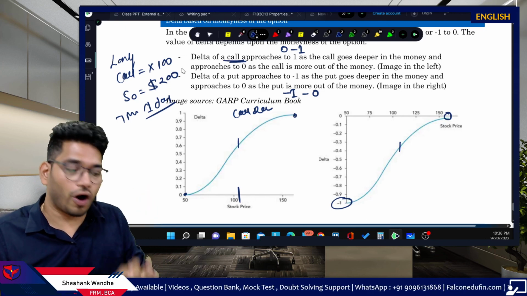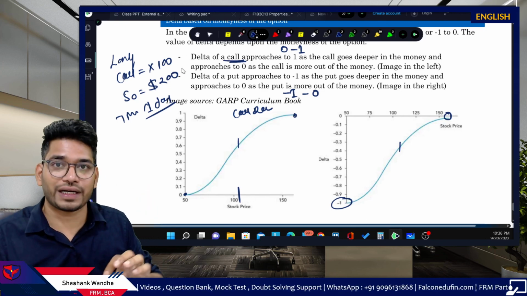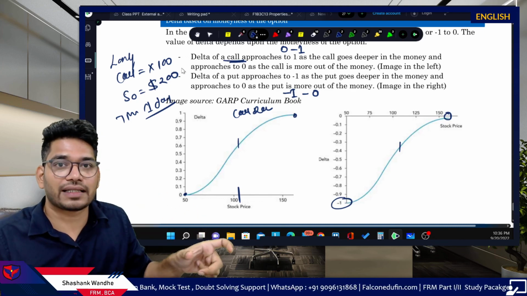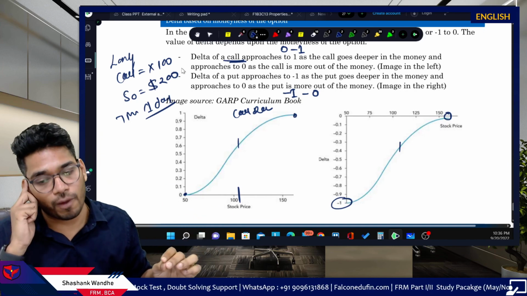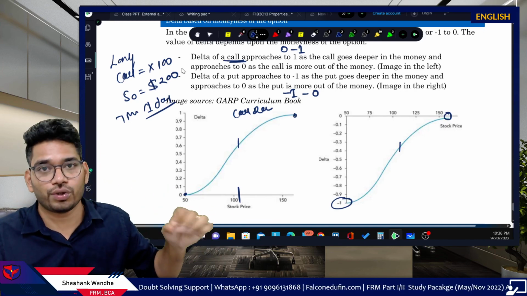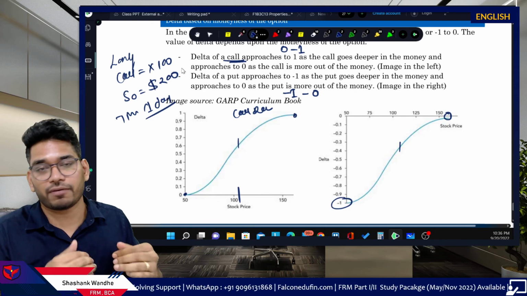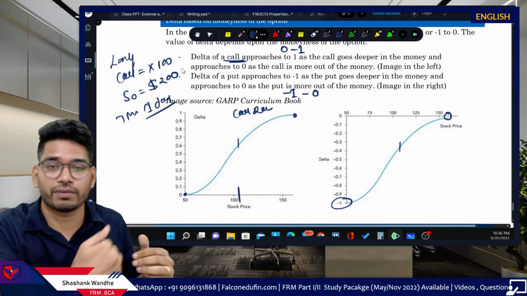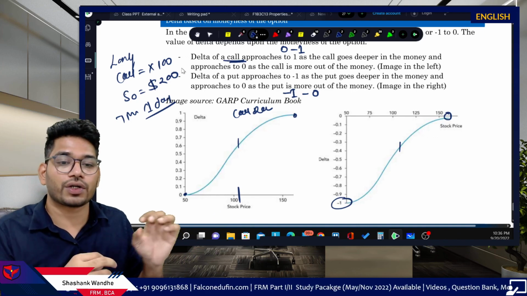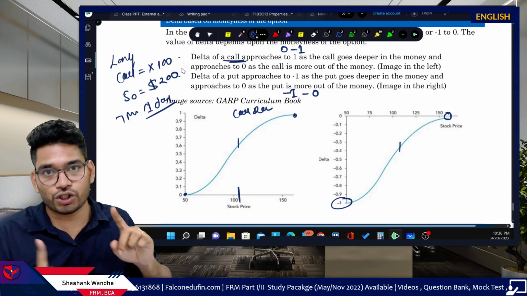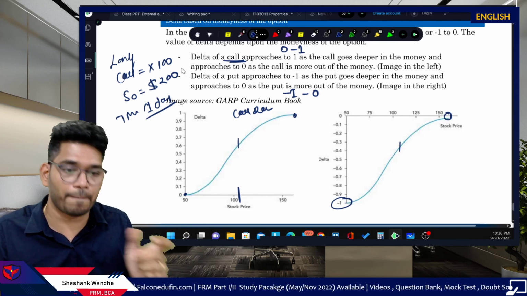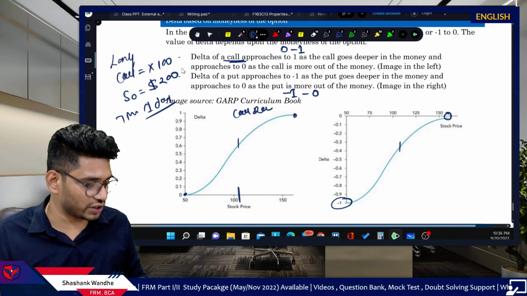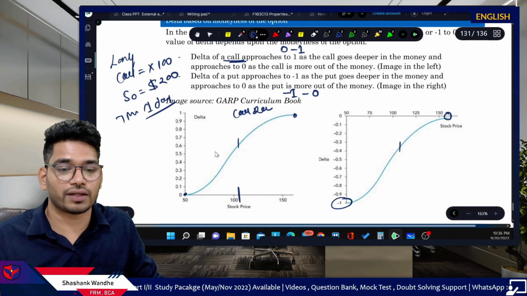So when the option is deep in the money, and there is 100% certainty the option will get exercised, the option will show a delta of 1. The same is applicable for a put. When the put option is deep in the money, it will move in the negative direction, so the delta of the put will be -1. It will show exactly the opposite impact on the option compared to underlying price movements. So that's all the discussion of delta.